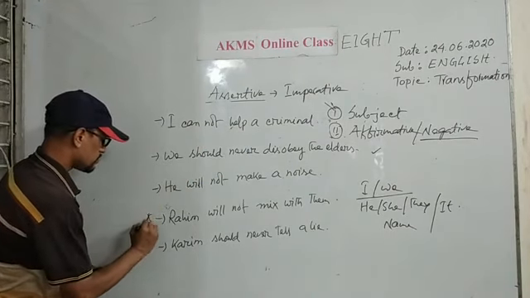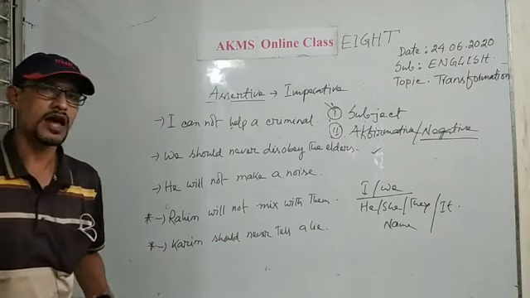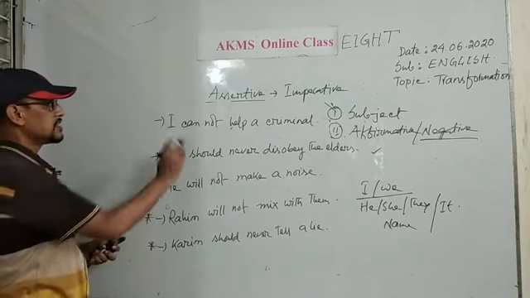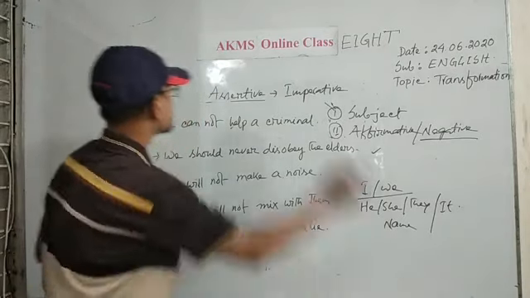Please make a star mark by the side of the last two sentences. Here the sentences are in negative form. Okay, dears?